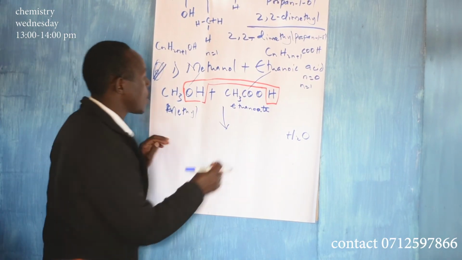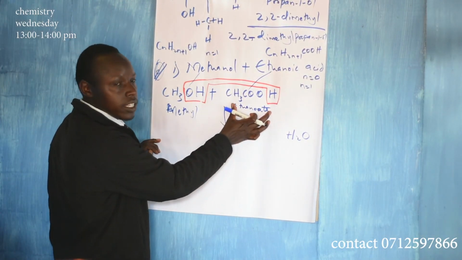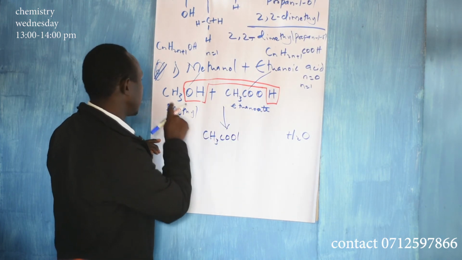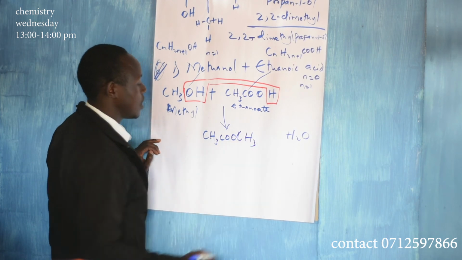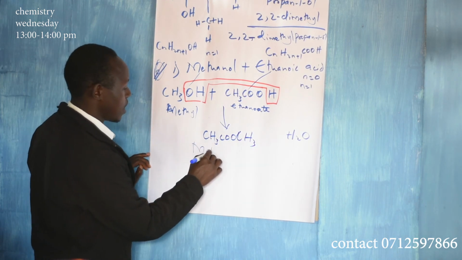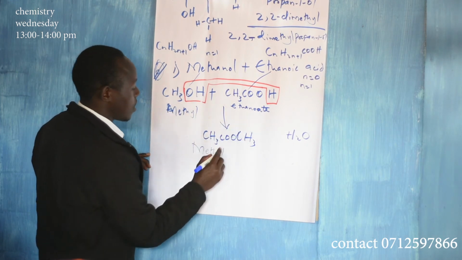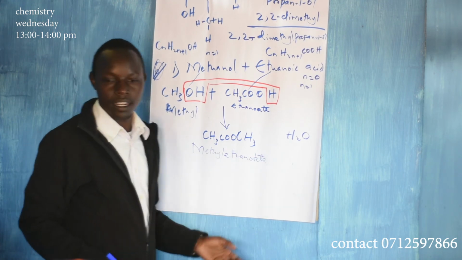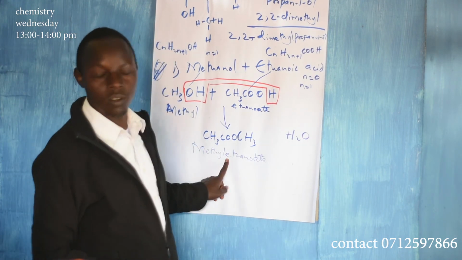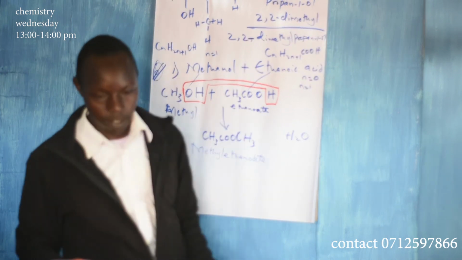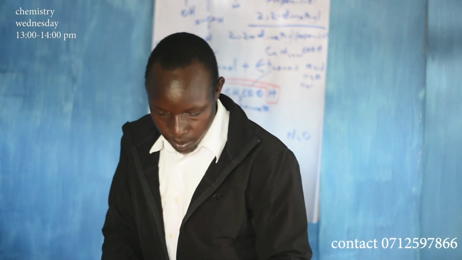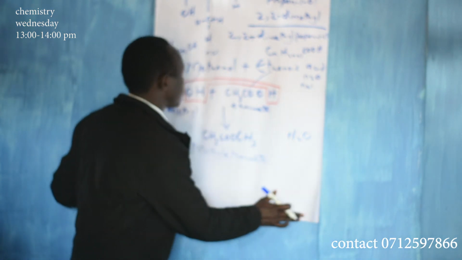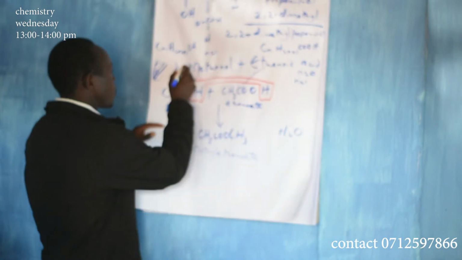So you write the formula beginning with this: CH3COO then CH3. So this is called methyl ethanoate, which is an ester. So this is an ester, called methyl ethanoate. So write the equation for that, and draw the structural formula. That is number B, the last one. This was Roman 1.